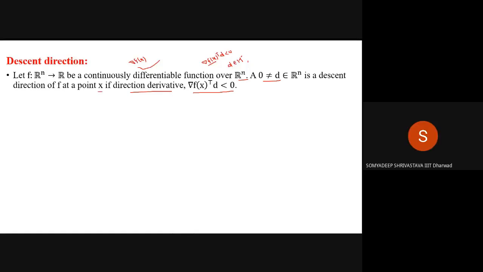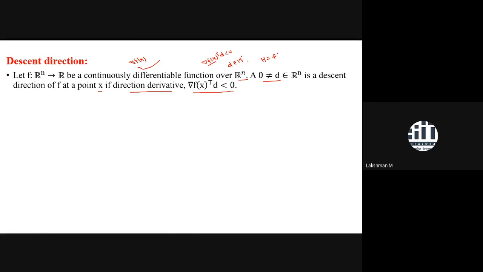Okay, Somdeep. Sir, the equation which we are taking, I have gradient f(x) transpose d, which is similar to our hyperplane equation. You forget everything. The hyperplane is just the tangent plane at that point x.